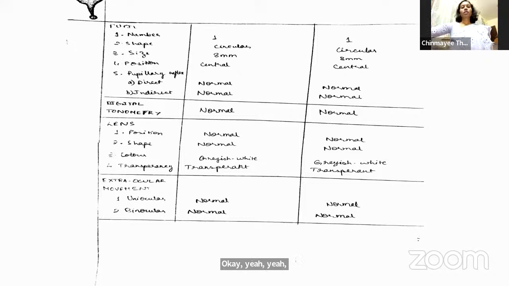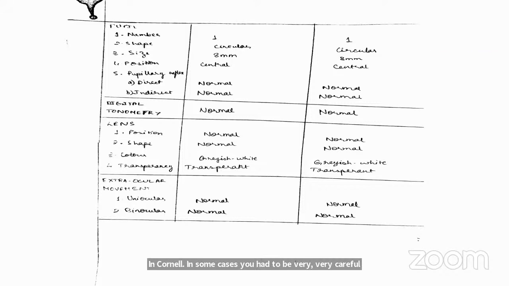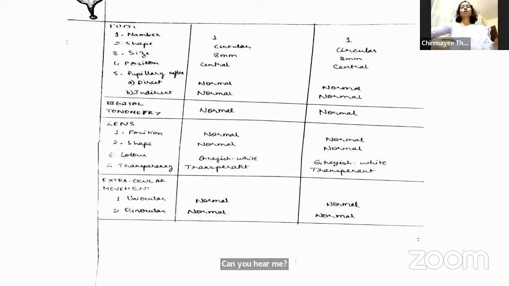Okay, fine. So go ahead with your digital tonometry. In corneal ulcer cases, you have to be very, very careful. Why do you have to be very careful in corneal ulcer cases? You can even tell I have not performed digital tonometry also. Why is it? Ma'am, because in corneal ulcer cases, there will be thinning of the cornea, so performing digital tonometry increases the